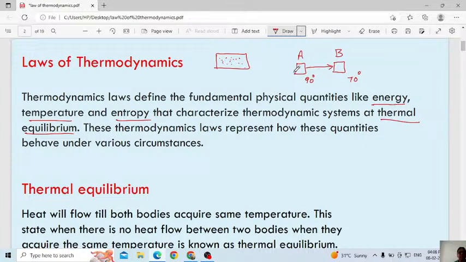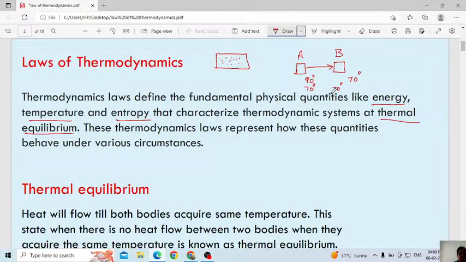The energy will transfer from system A to B until both systems acquire the same temperature. Maybe 70 they will get, maybe 60. When two bodies are in contact with each other and have a variation in temperature, the energy will transfer from higher temperature to lower temperature until they attain thermal equilibrium. Thermal equilibrium means both have to attain the same temperature. That's why remember the word.